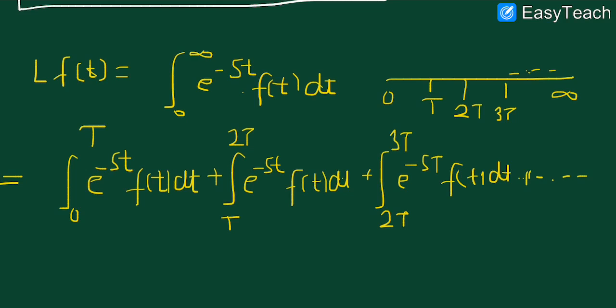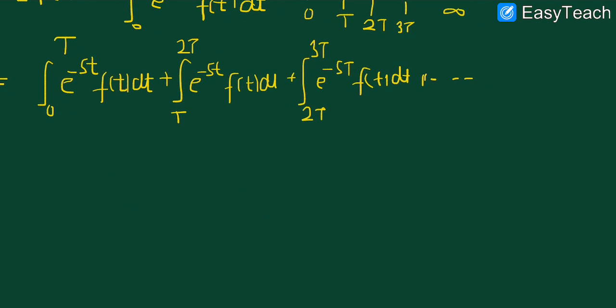Now further, we take t equals u plus T. What does it mean?